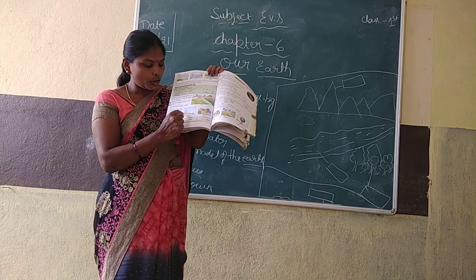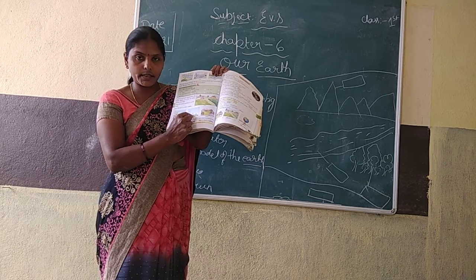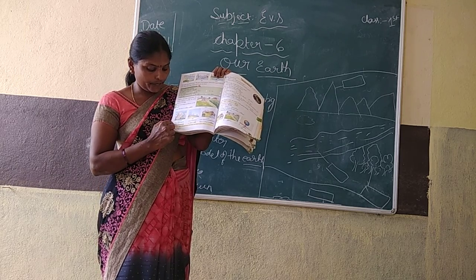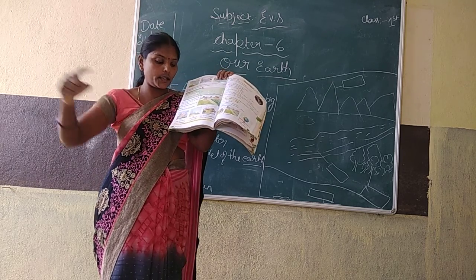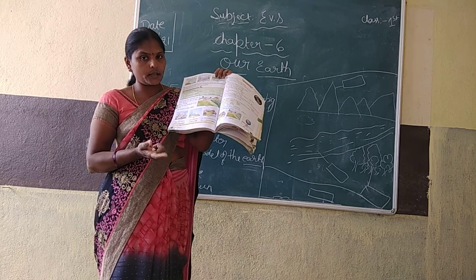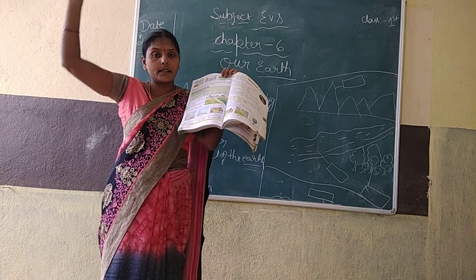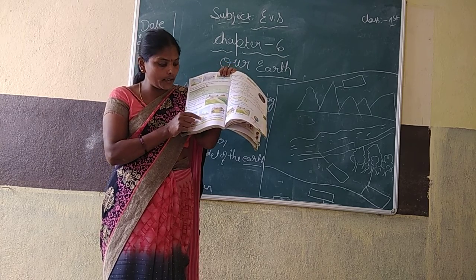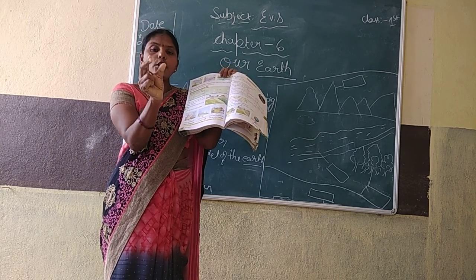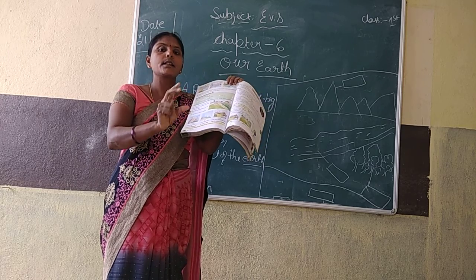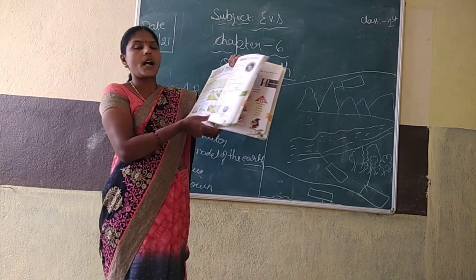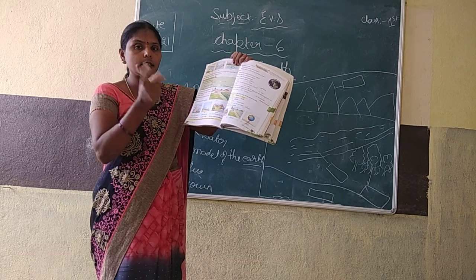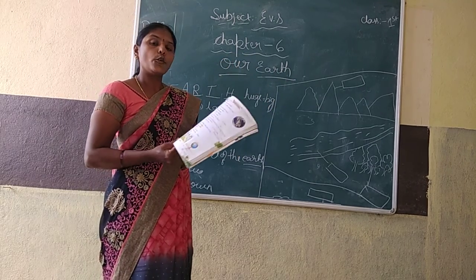Hill means low mountain is called hill. Very high mountain is called mountain. Very high land is called mountain. Low mountain is called hill. Low land between two hills is called valley. Understood? Mountain, hills, valley.